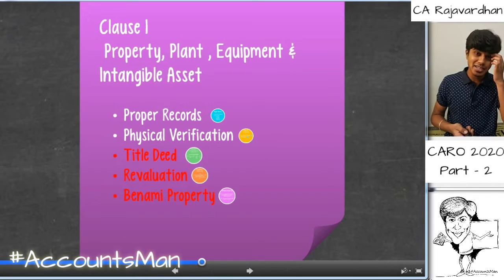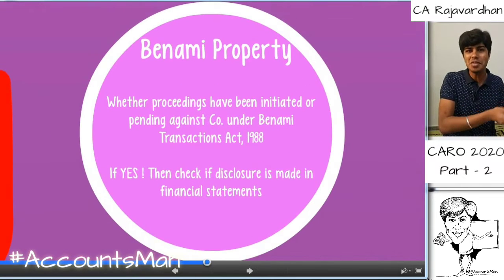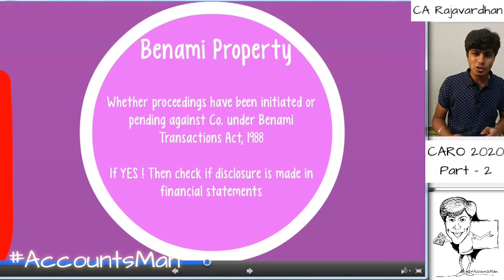To be very precise, the word Benami just means that I have the benefit of an asset, but I don't have the ownership. I keep the asset in someone's name, but I take the benefit. That's something that we usually see in every other Indian movie regarding politics, where the assets are held in someone's name, but the benefit is taken by someone else. So how to handle those particular cases? And this is prohibited. Holding assets in Benami names is prohibited.